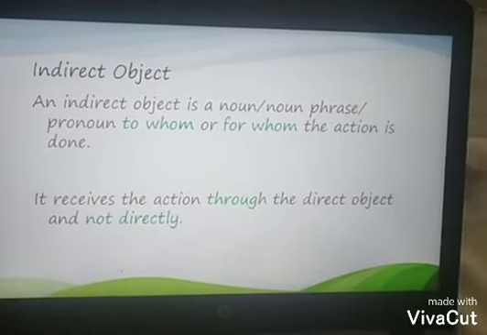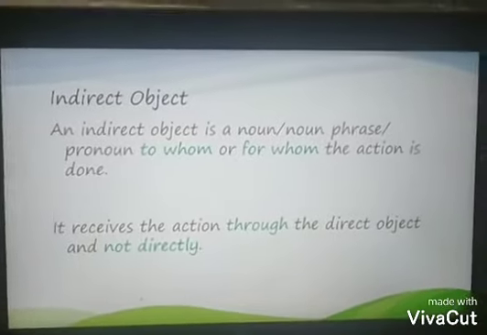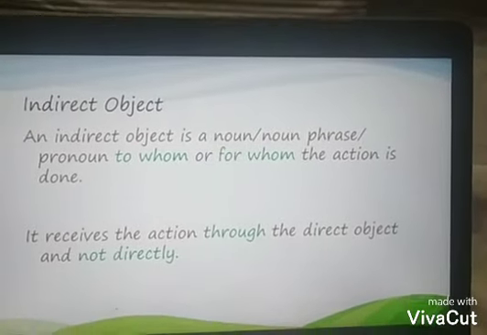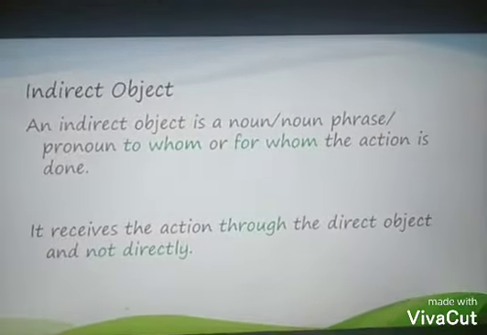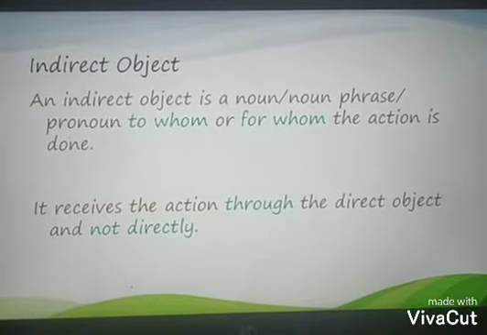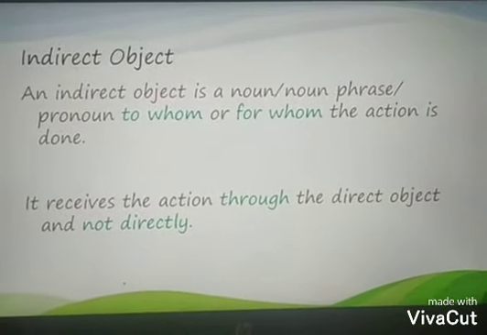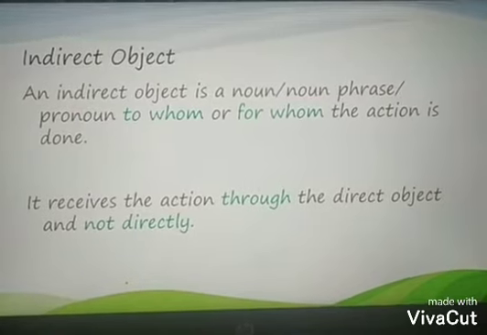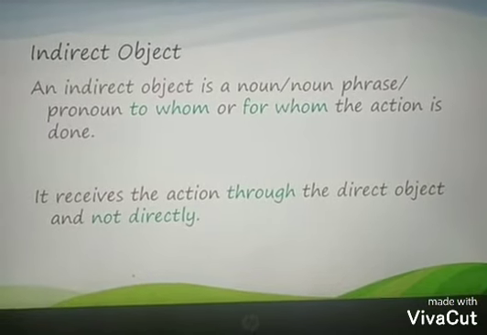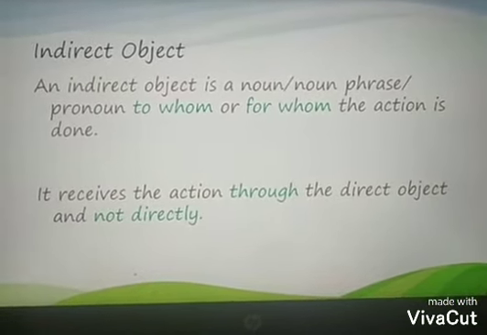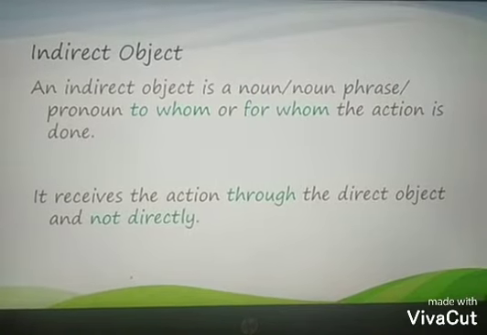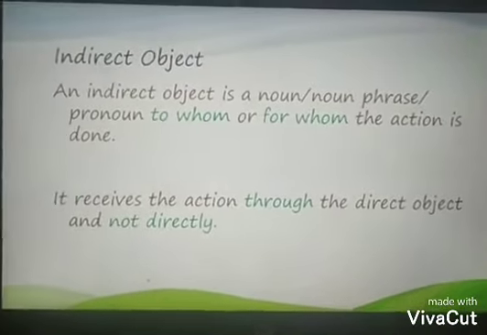Next is the indirect object. Objects are of two types, direct and indirect. The question they are answering is to whom and for whom. An indirect object is a noun phrase or pronoun to whom or for whom the action is done. It receives the action through the direct object and not directly.